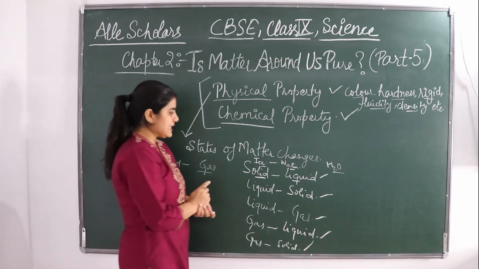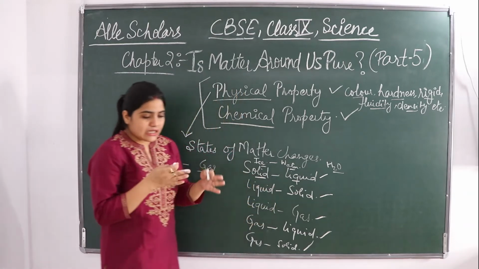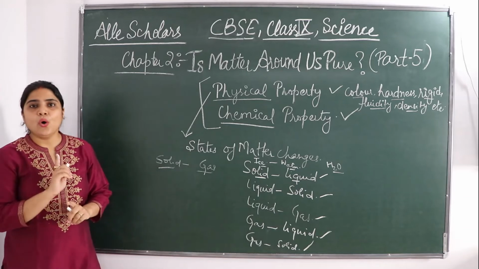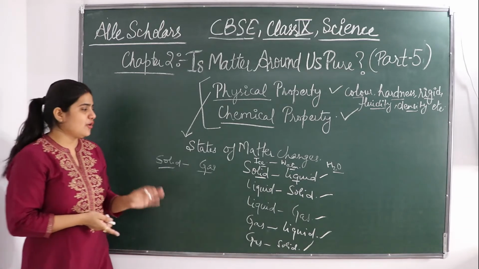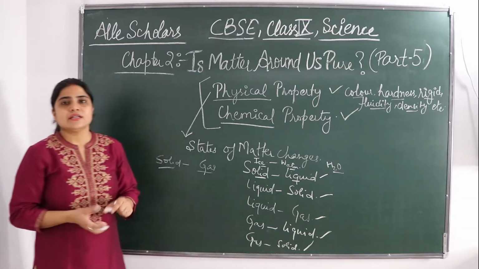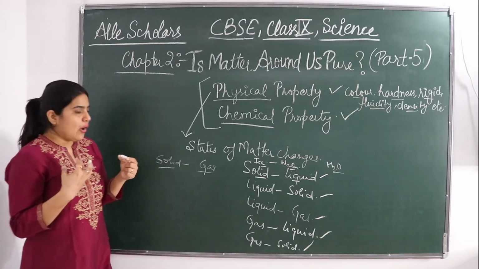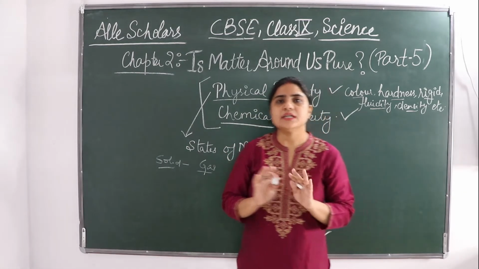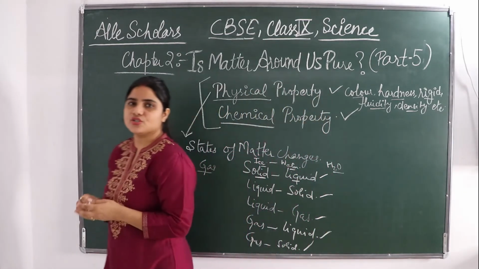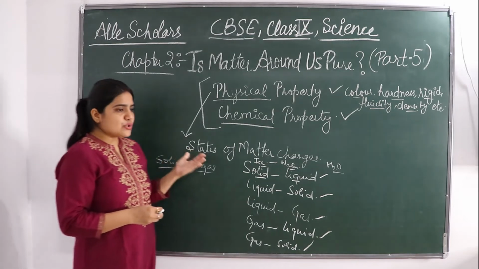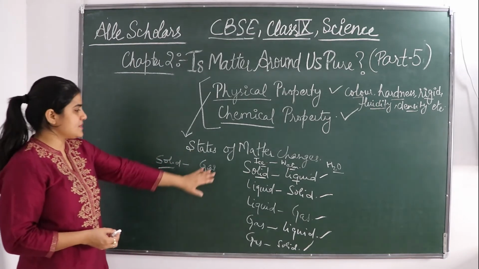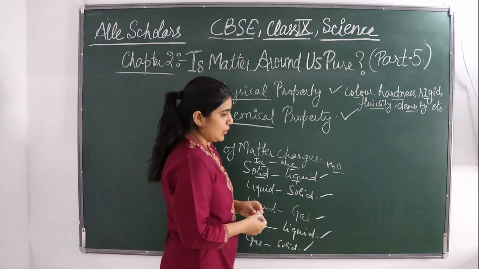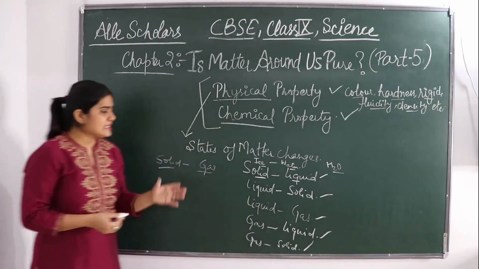So we can say that if there is an interconversion of states of matter, there is no change in the composition of the substance. The chemical nature of the substance remains the same. There is no change in the chemical nature of the substance. So this also goes in the category of physical property. There are many examples.